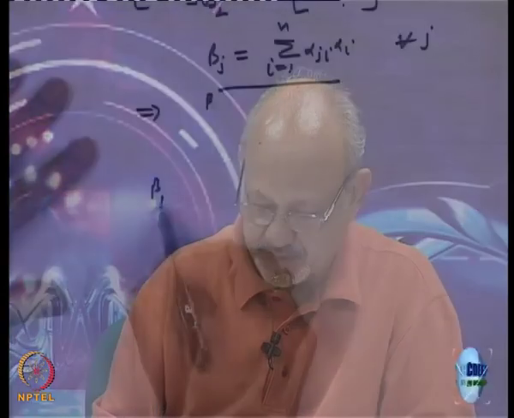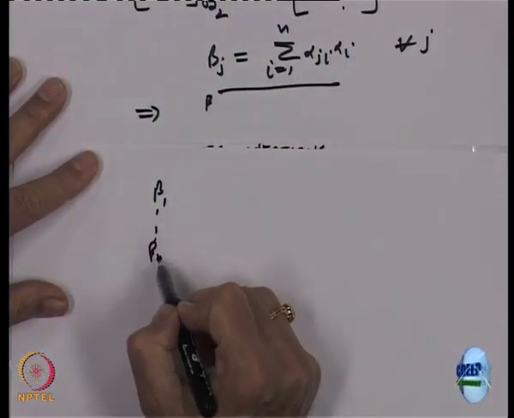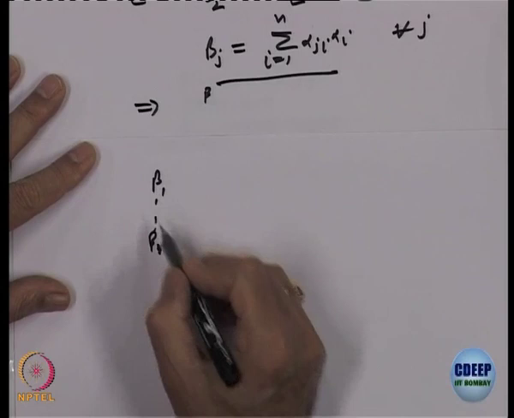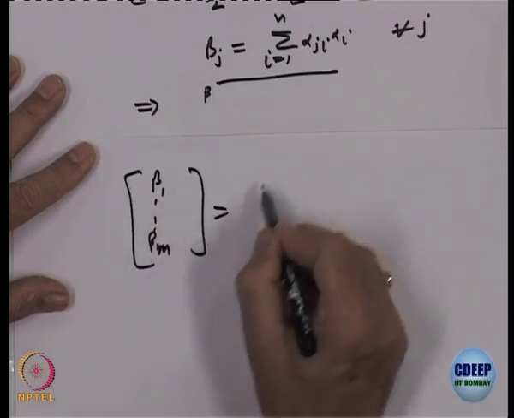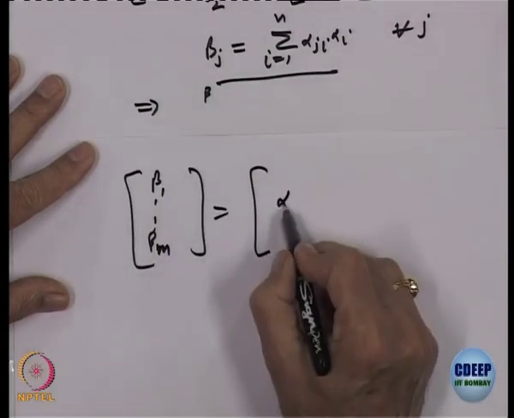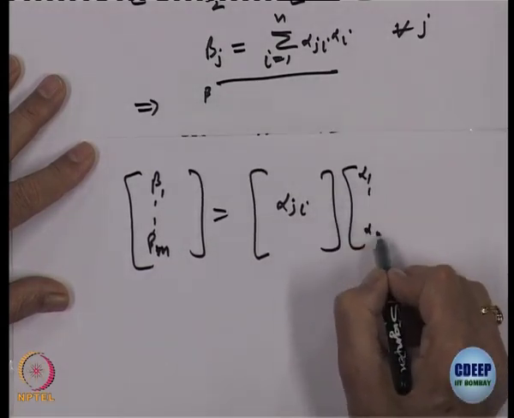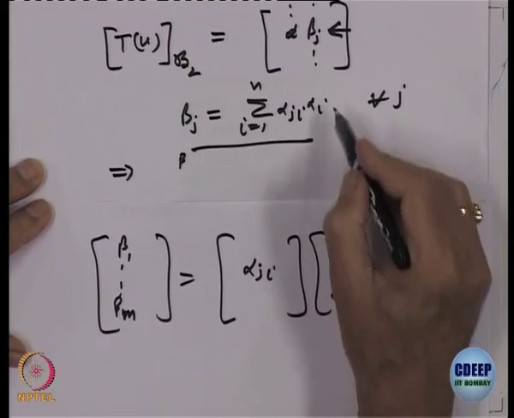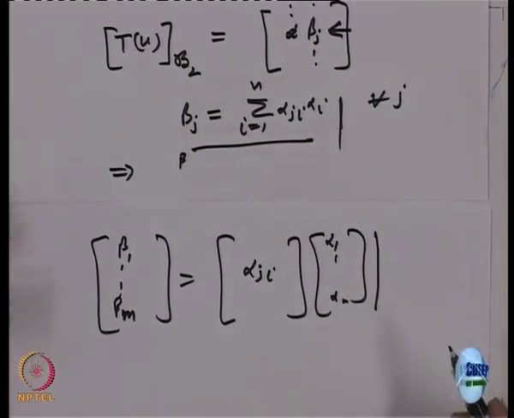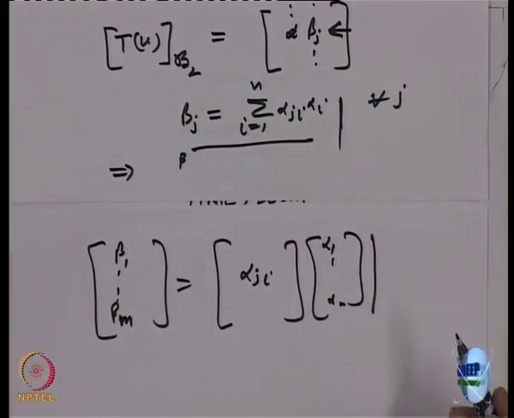So, let me write here that the vector beta 1 up to beta m is equal to the matrix alpha j i times the vector alpha 1 up to alpha n. That is precisely what this equation is saying.